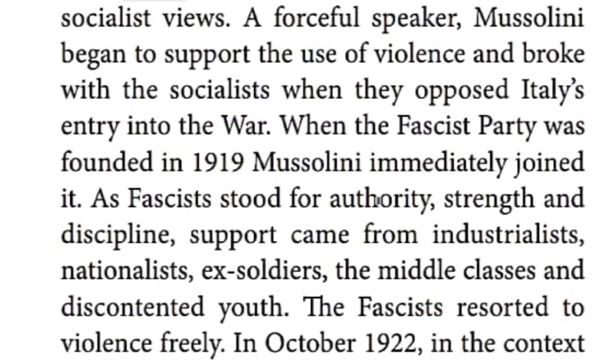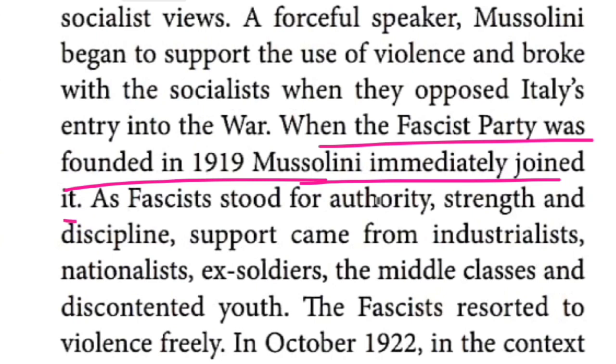One word answer, children: in which year was the Fascist Party founded? 1919. So Mussolini immediately joined it, as I said just before. The Fascists stood for authority as well as strength.